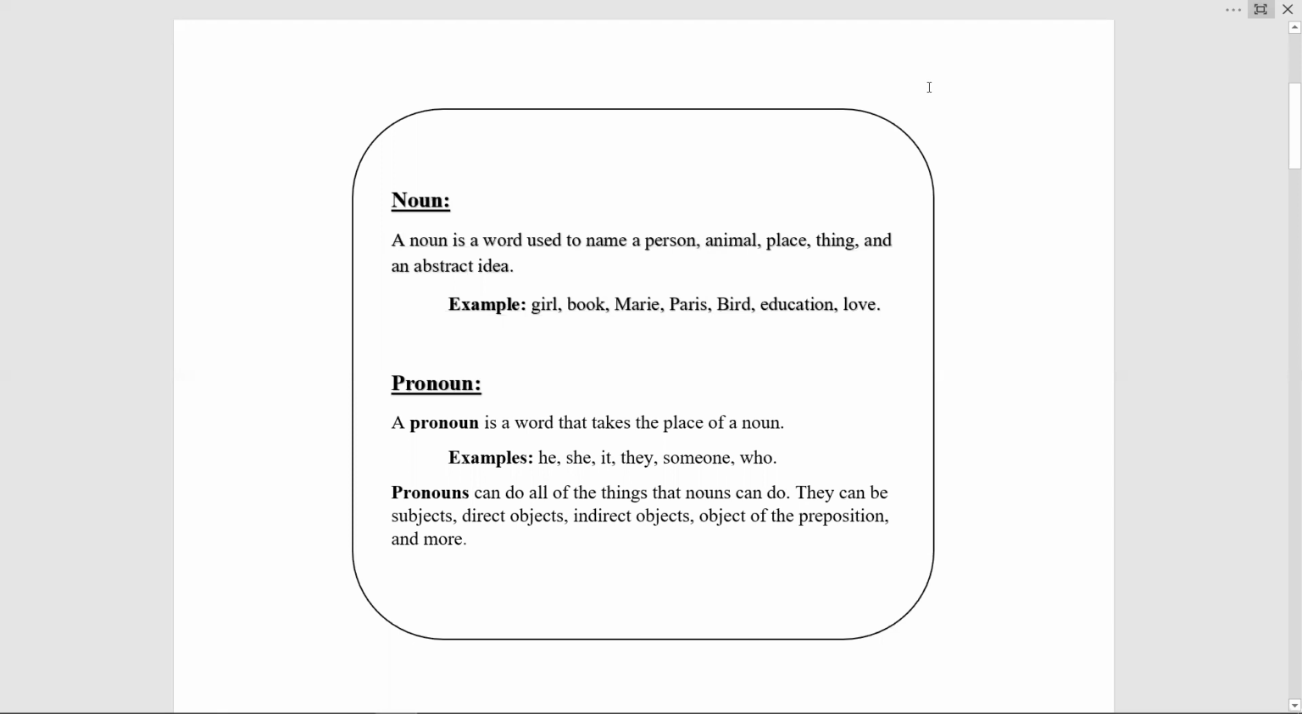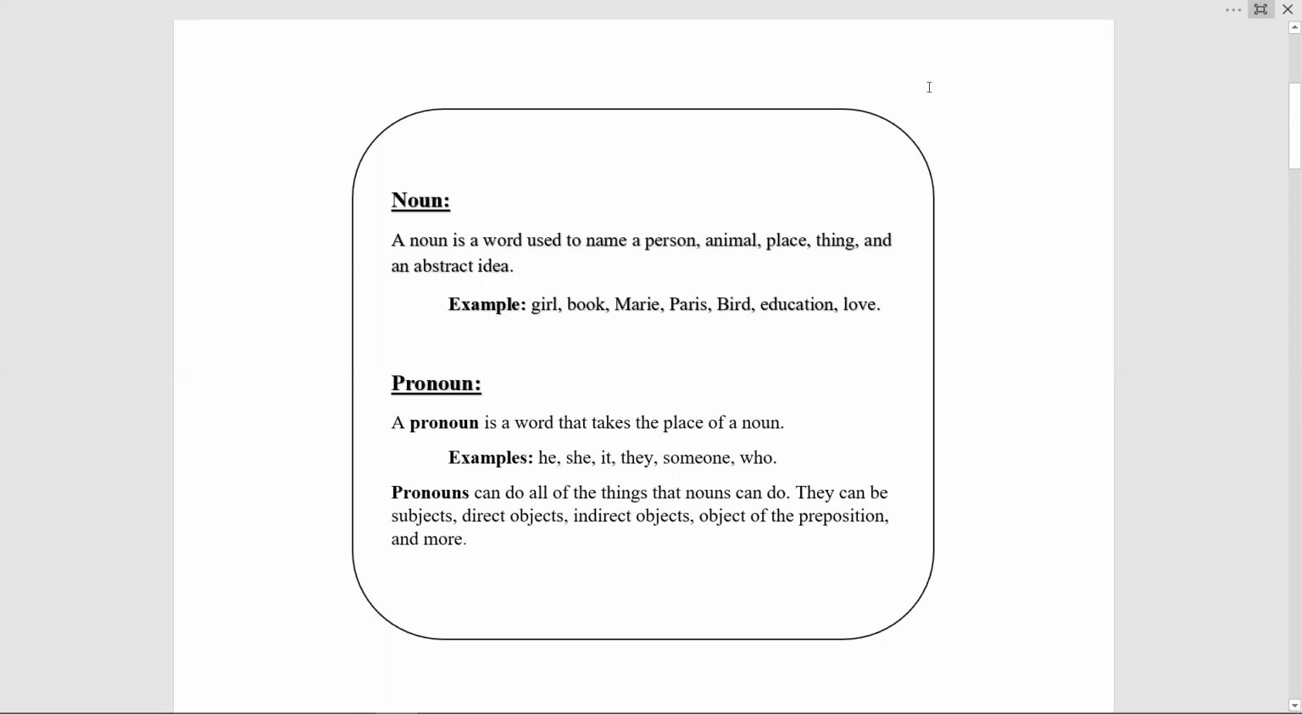So, what is a noun? You all know that noun is a name of a person, animal, place, thing, or an abstract idea. For example, the words girl, book, Marry, Paris, bird, education, love are all examples of nouns.